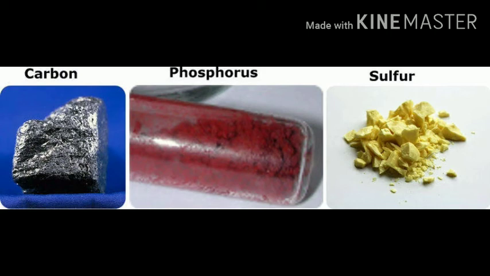This sulfurous acid turns blue litmus paper to red. Blue litmus paper turning red means it is acidic in nature. So we can conclude one thing, that oxides of non-metals are acidic in nature.